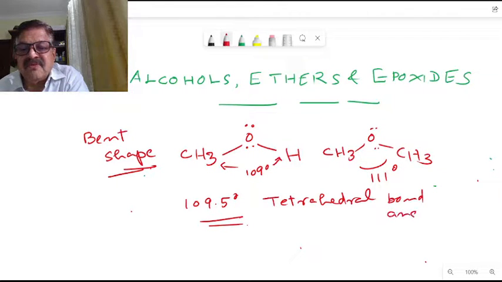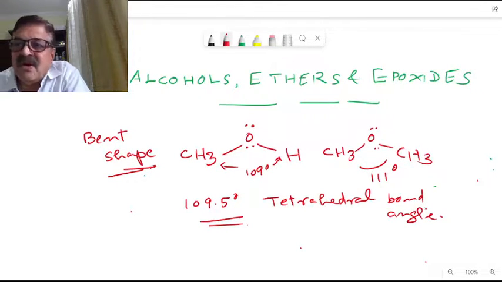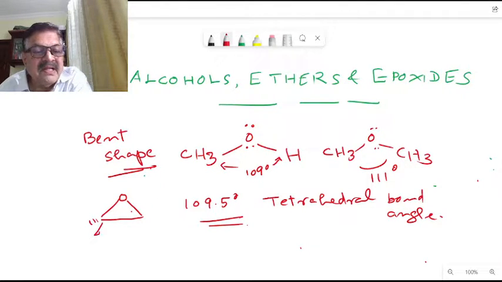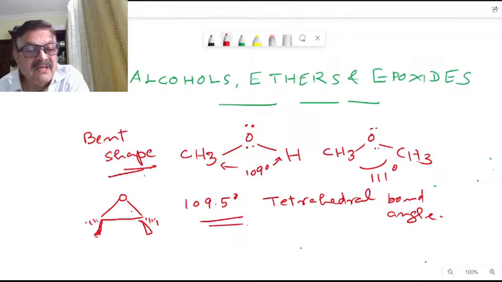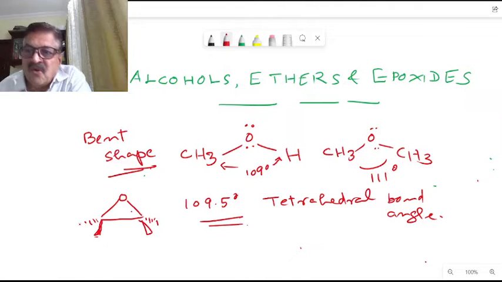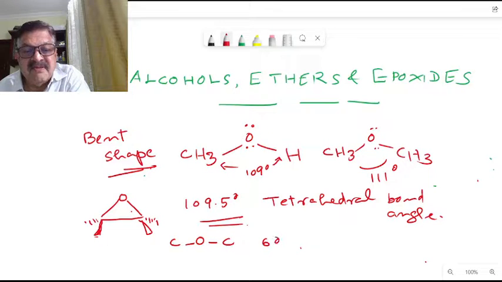Now in the case of an epoxide, there is a slight difference. How do we draw this epoxide molecule? Say oxygen is in a three-membered ring here. Then we have one hydrogen here, then one above the plane of the ring on a wedge. We can represent it like this. So this is an epoxide. In this epoxide, the carbon-oxygen-carbon bond angle is 60 degrees. The COC bond angle is 60 degrees.